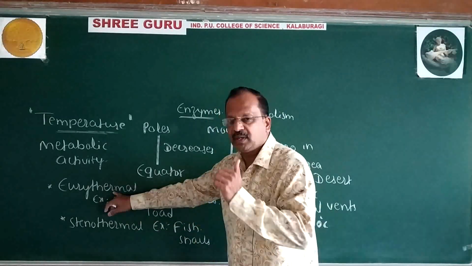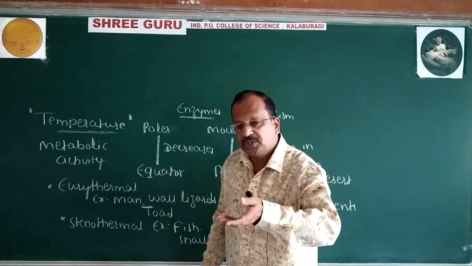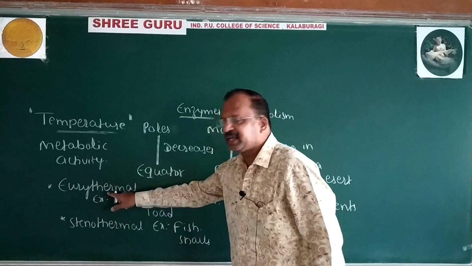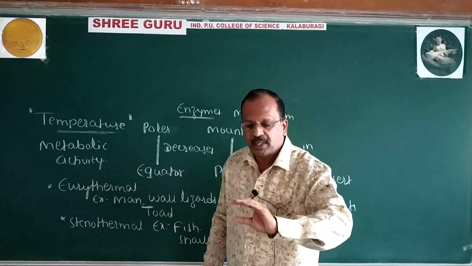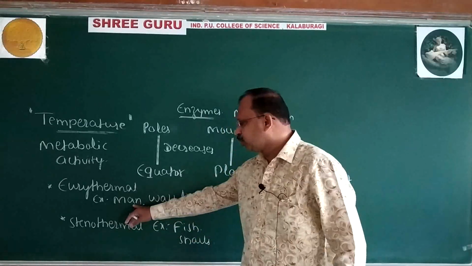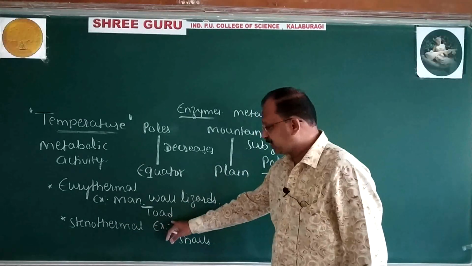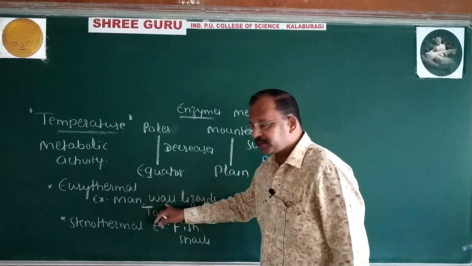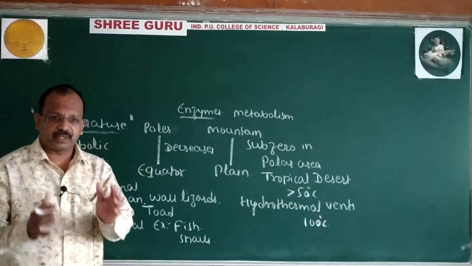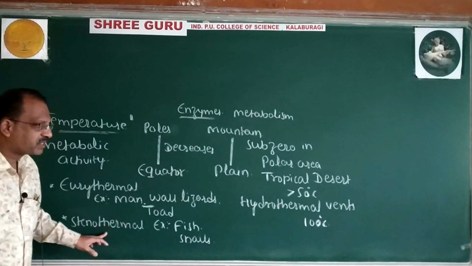Eurythermal organisms will tolerate large fluctuation in the temperature. Examples: human beings, wall lizard and toad. I'm expecting that you have seen wall lizards and even toads. A toad looks like a frog, but it is a little bit larger in size.